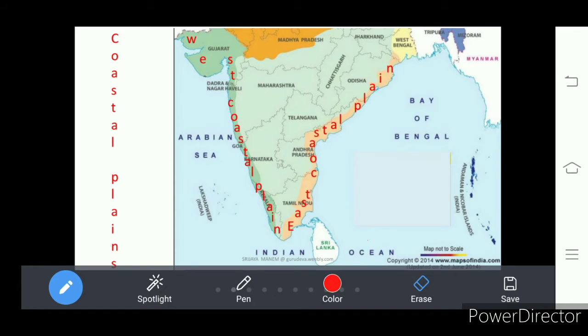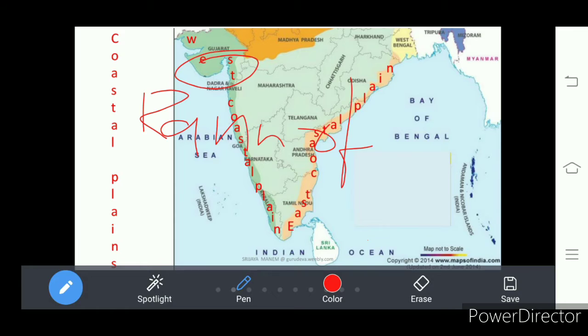These western coastal plains start at Rann of Kutch, which is in Gujarat. Here it is, Rann of Kutch in Gujarat. There it starts.